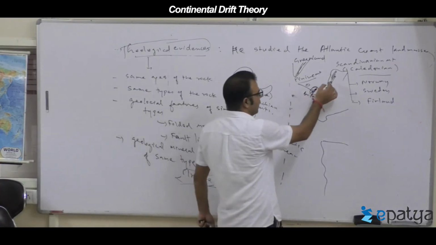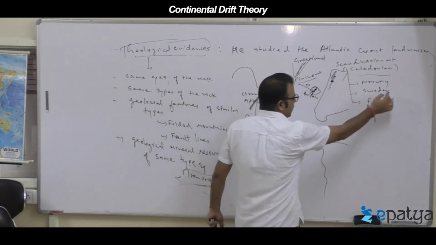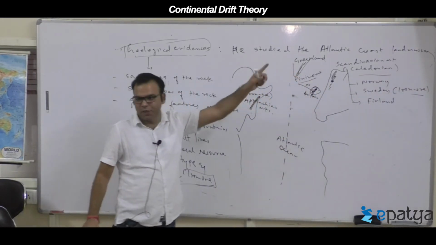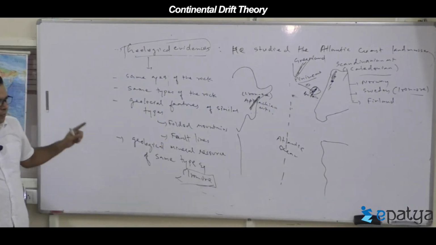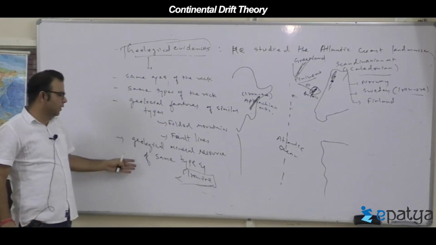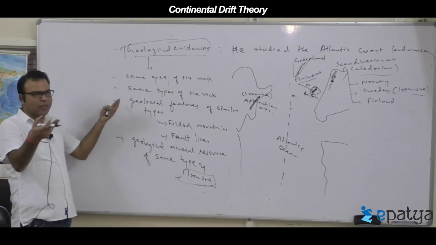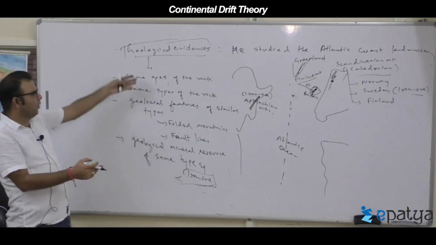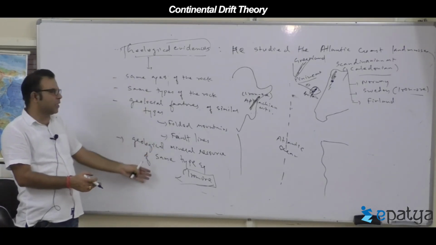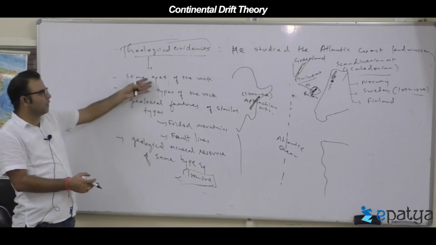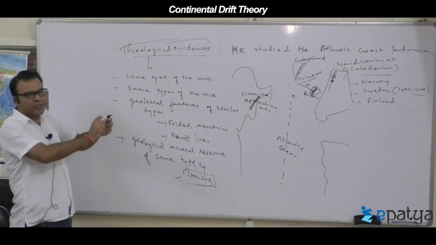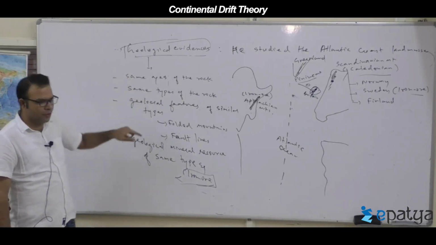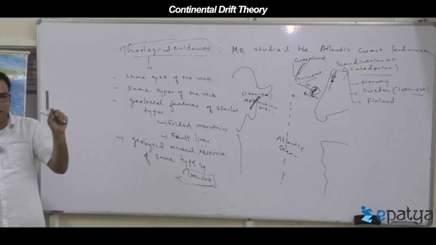Even one of the biggest iron ore fields is in Sweden. Sweden contains a large quantity of iron ore fields, especially in the Scandinavian region. So these four evidences indicate that geologically these lands were together, similar geological formation took place, all the features and resources developed of the same age group and same type of rocks, and later they got split. Is it clear? So this is called geological evidences. Just be particular, you cannot generalize these things.